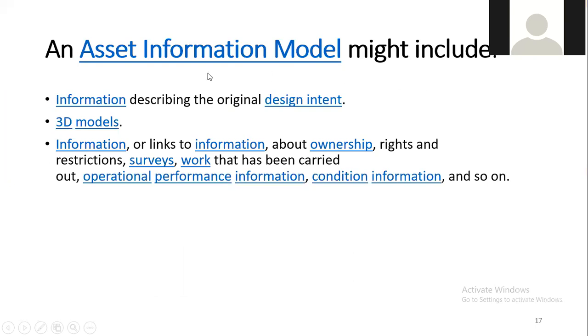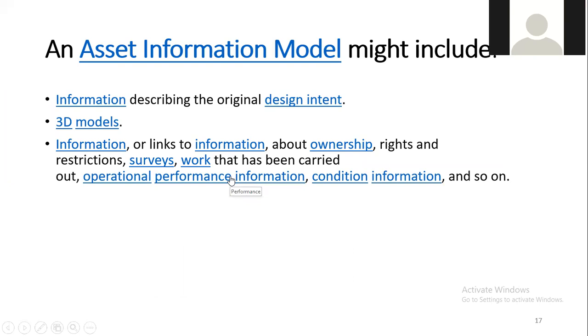The asset model must include a description of that particular asset. Then the 3D model should be there.